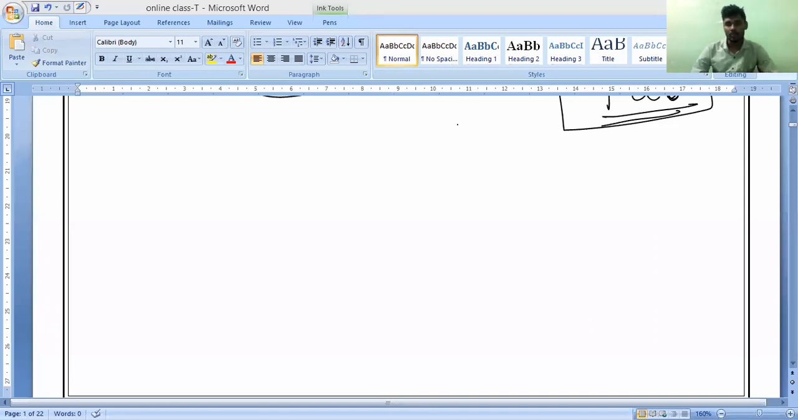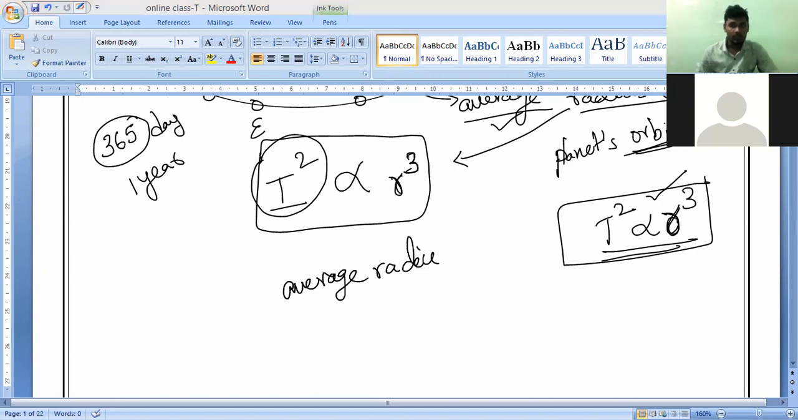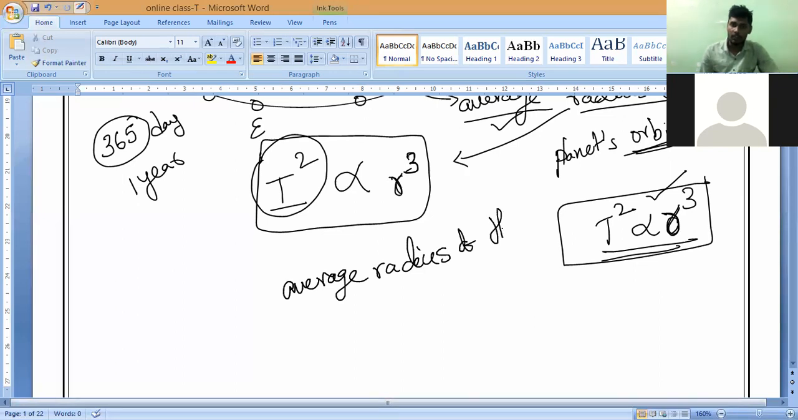What should we call the average of the distances? It is called the average radius of the orbit. Write: the distances are not constant throughout, comma, we consider the average of the distances, called the average radius of the planet's orbit.